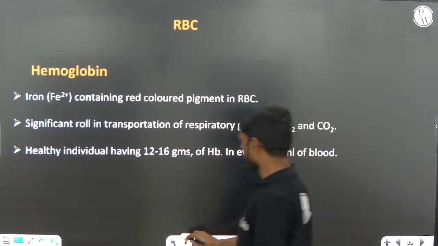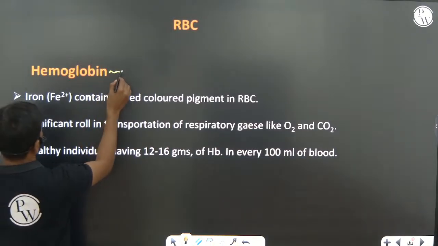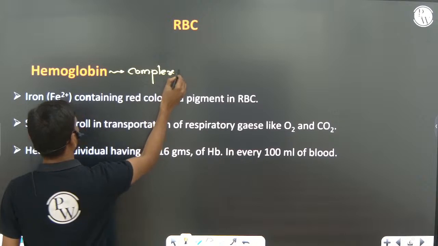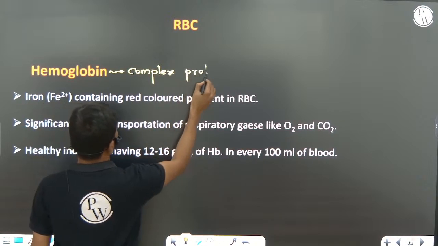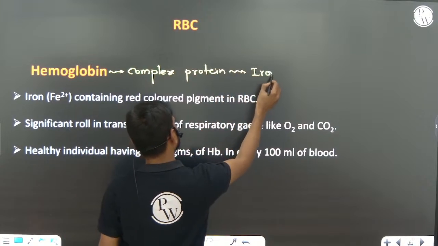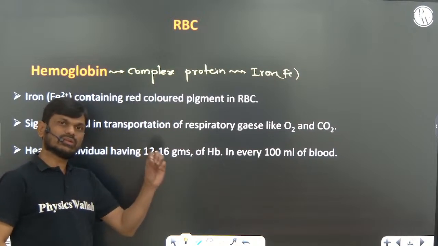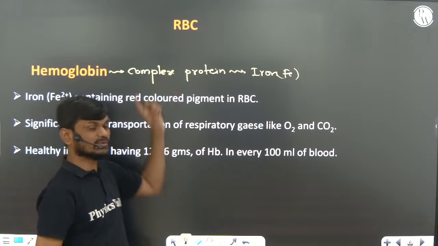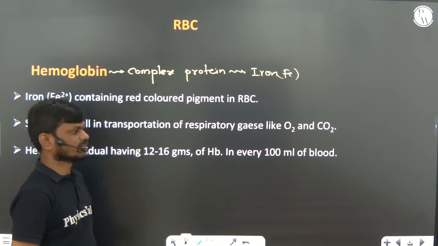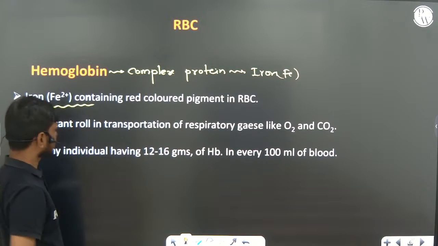RBC, red blood corpuscle, is red in color because of a complex protein, hemoglobin, that is present. Very important: hemoglobin is a complex, iron-containing protein present in RBC. Because of this iron-containing pigment, they are red in color.